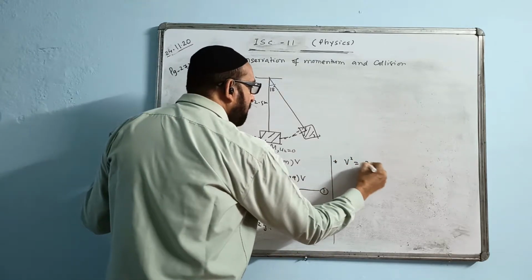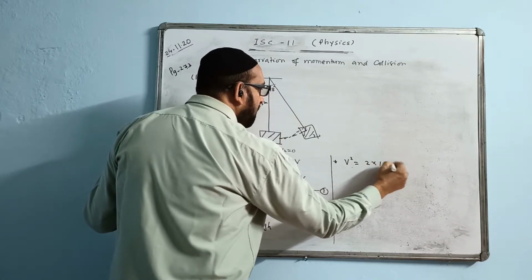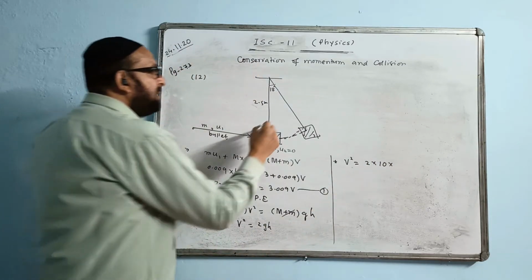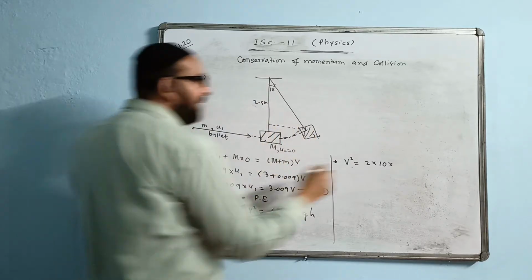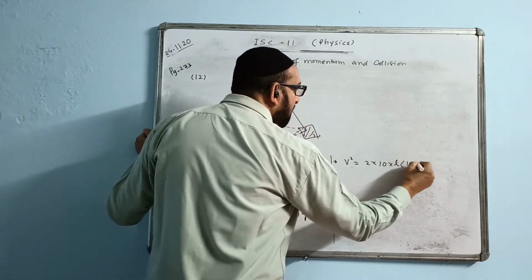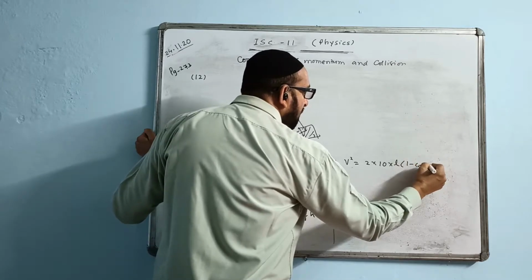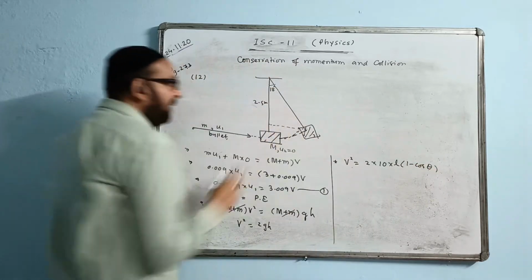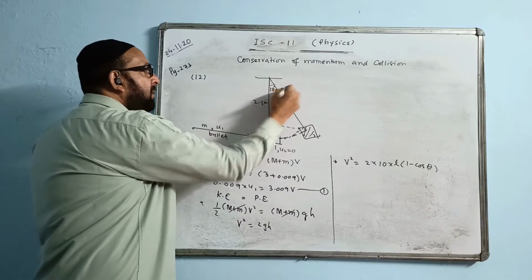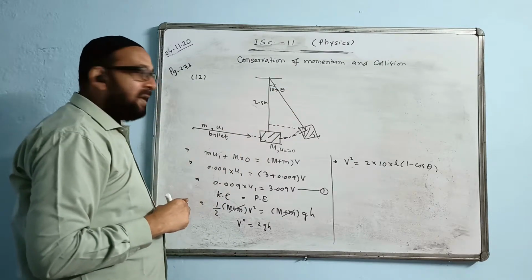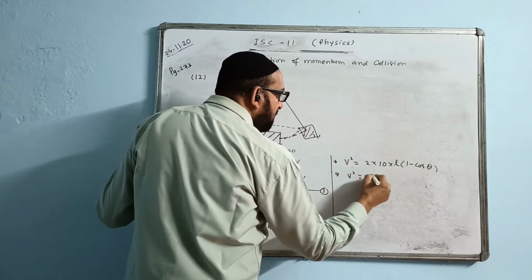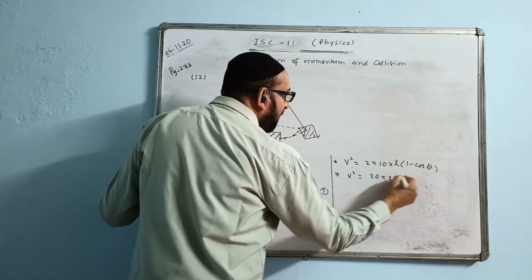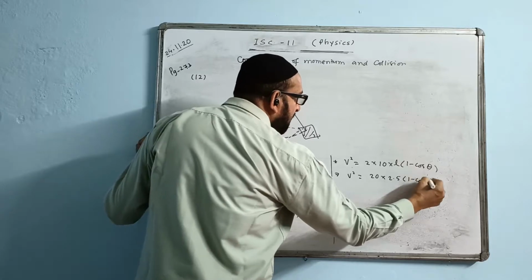V square is equal to 2g, where g you can take as 10. What is the value of height in this situation? As I previously told you, the height will be L (1 minus cos theta), where theta is this angle, given here. Let us calculate V square. This is 20, length is 2.5, 1 minus cos 18 degree.